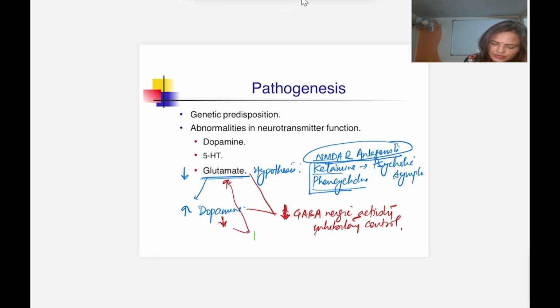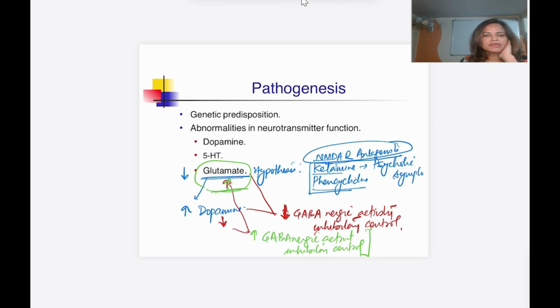They are going to increase GABAergic activity and there will be inhibitory control, which we want. Okay, so that's why we can give this for the treatment. We can give glutamate agonist and dopamine antagonist.